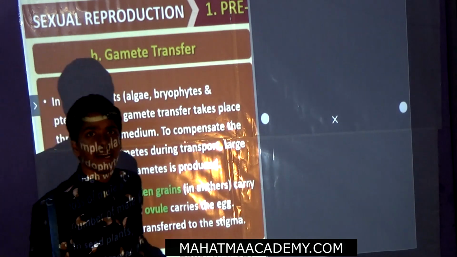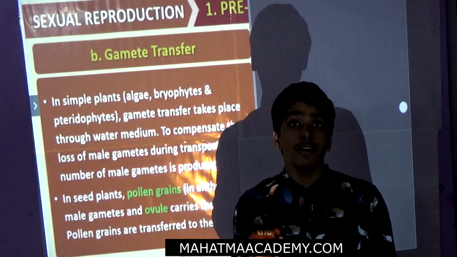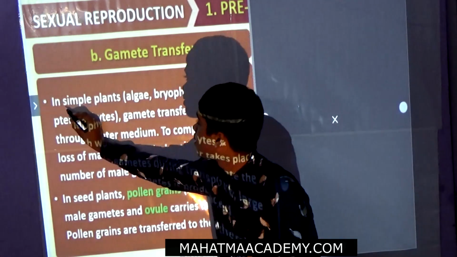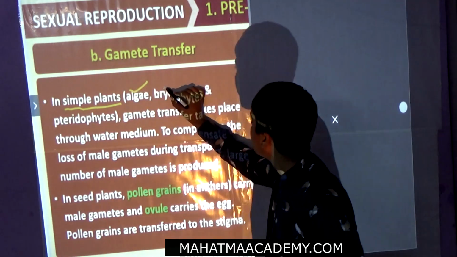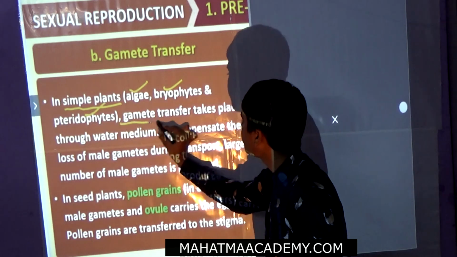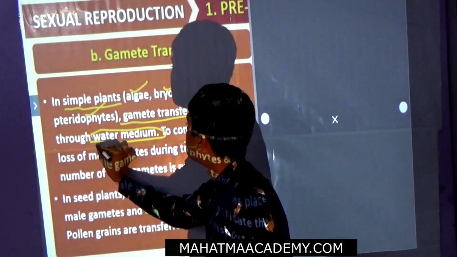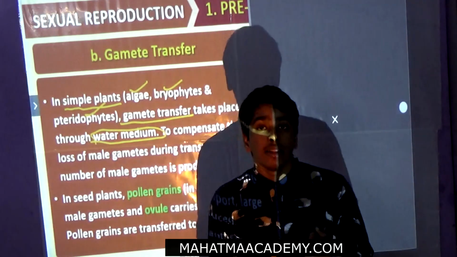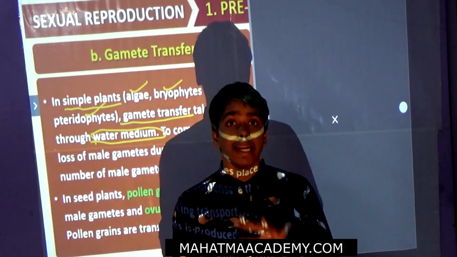Earlier we said the gametes require a medium to transfer. In simple plants like algae, bryophytes and pteridophytes, gamete transfer takes place in the water medium. But in water there is a risk of losing the male gamete.